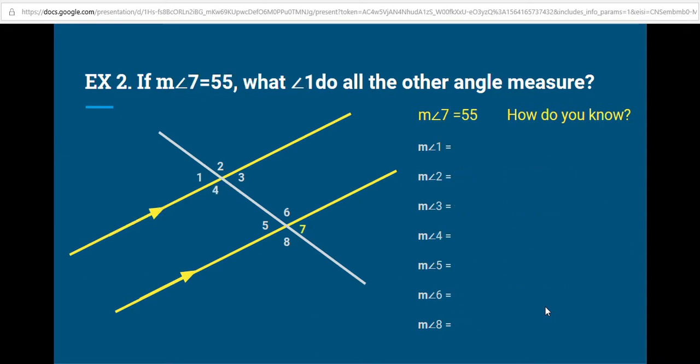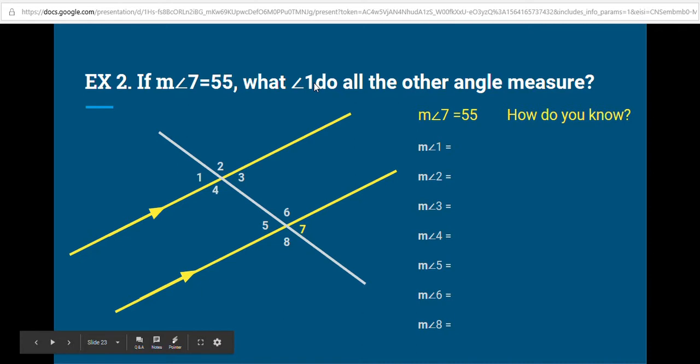Right, moving on to the next slide. Example 2. If measure angle 7 is 55, what do all the other angles measure? I don't know why there's an angle 1 in there. If measure angle 1 is 55, what do all the other angles measure? Just ignore that. Wow. Doesn't matter how many times you proofread something, I guess.